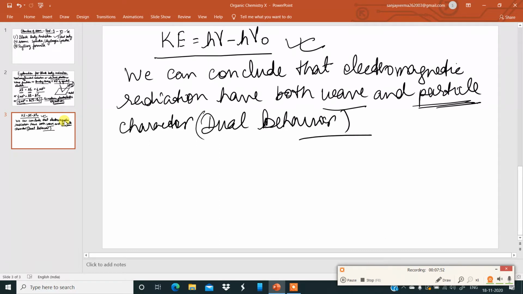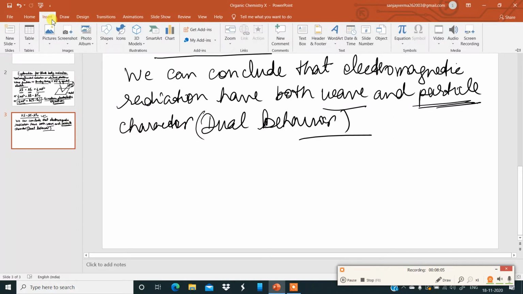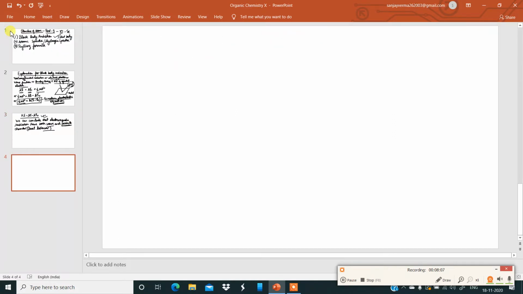Now, let us go to the next thing. After this explanation for black body radiation, I want to explain to you about the spectrum, the atomic spectrum.